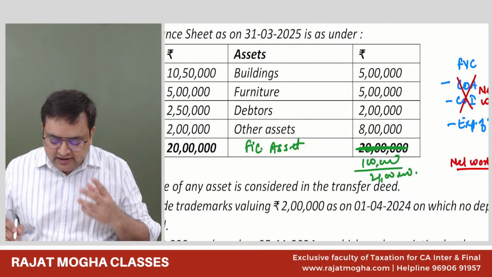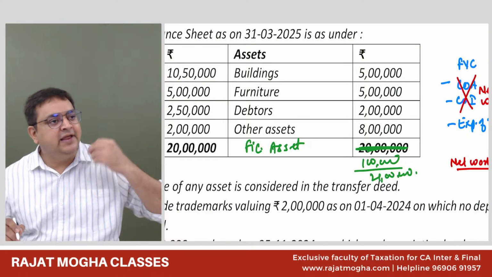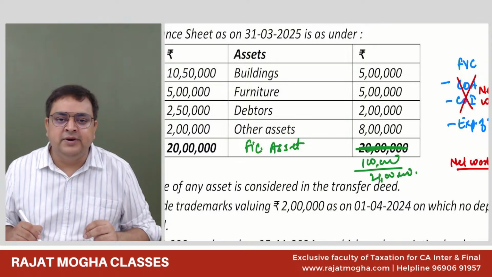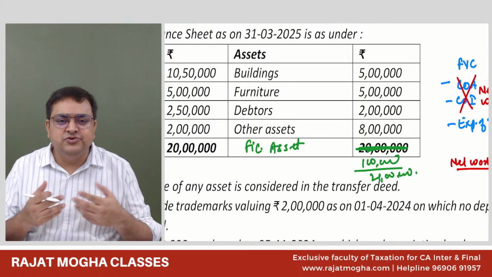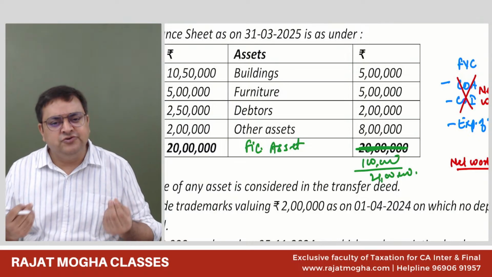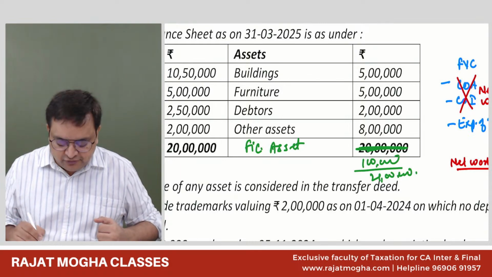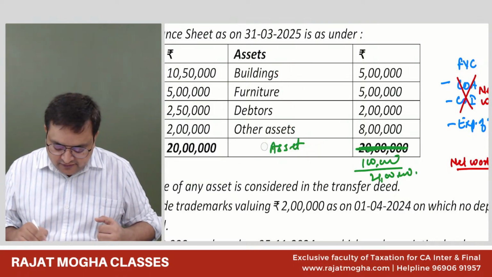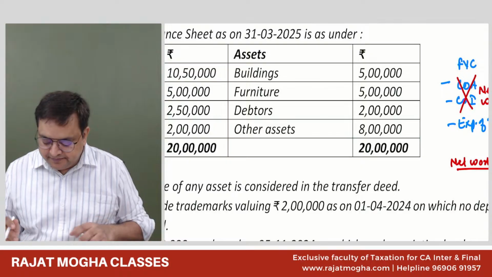So when you are computing net worth, you don't simply mug it up that we will take all the assets. If there is a debit balance of the profit and loss account, or discount on issue of shares, etc., which you all know are fictitious assets, please don't take that. Only the real assets should be taken. But as of now, we don't have any such problem.